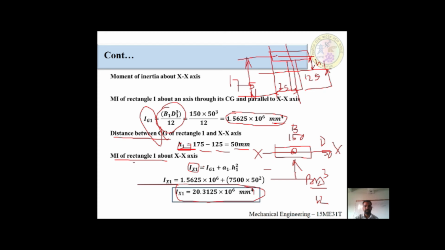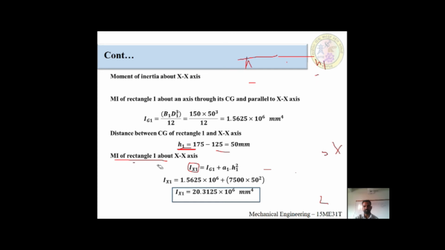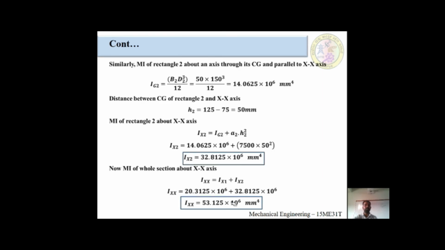Okay, I will erase these things. Next slide, we are moving to calculating the moment of inertia for rectangular 2. Similarly, we have to find out the moment of inertia of rectangular 2, about CG and parallel to the x-axis.